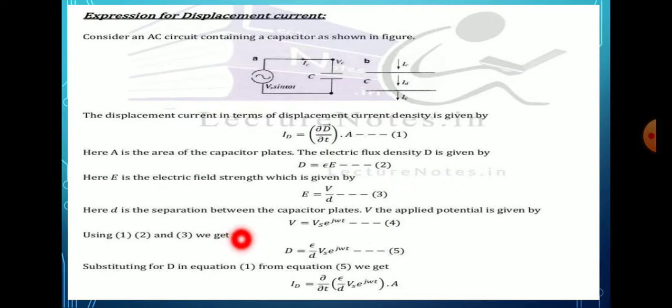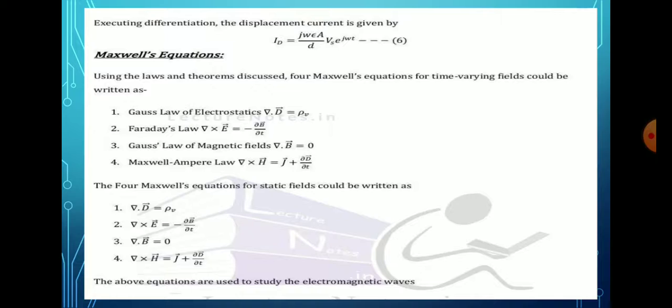Then substitute this D value in equation 1. We get i_d is equal to dou by dou t, with epsilon divided by d times Vs e raised to j omega t, taken with respect to time t, into A. Then differentiating this equation, we get the displacement current, that is i_d is equal to j omega epsilon A divided by d times Vs e raised to j omega t. That is equation number 6.